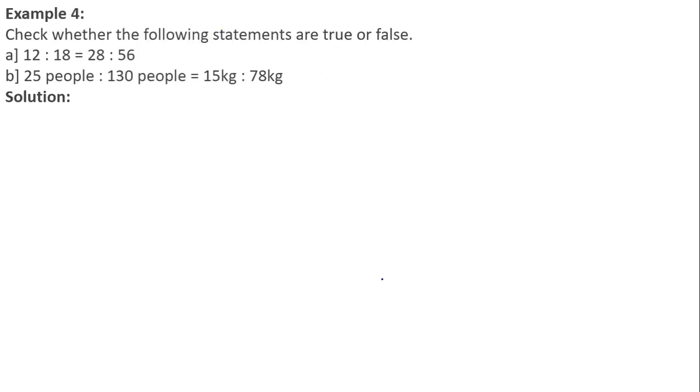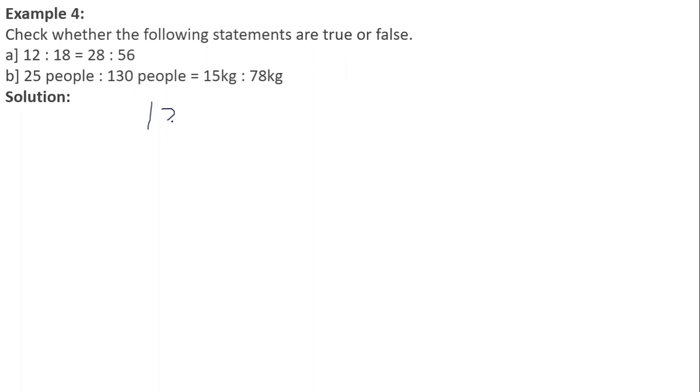Moving on to the next question now. Check whether the following statements are true or false. Okay, that is 12 upon 18 is equal to 28 upon 56. Very simple question. We just have to check whether this is in proportion or not.